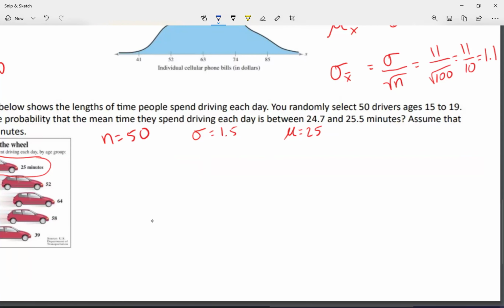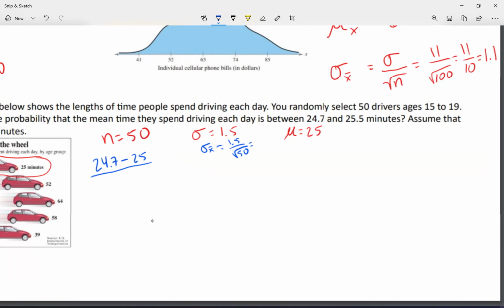Let me find the Z-score for 24.7. For that one, I'm going to go 24.7 minus 25 divided by 1. Oh, I'm not going to do 1.5, right? I have to find the standard deviation of the sample. Remember how we do this? We go 1.5 divided by the square root of n. n is how big my sample is, right? In this case, 50.